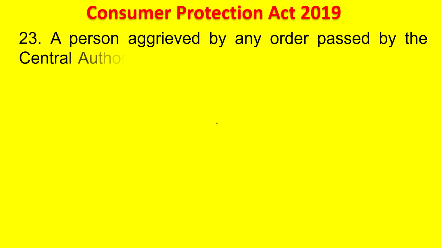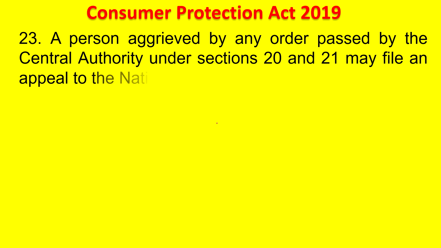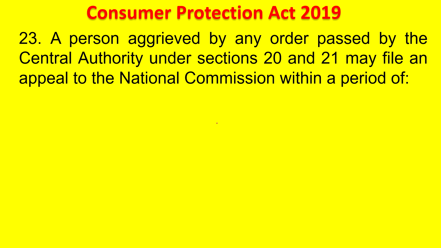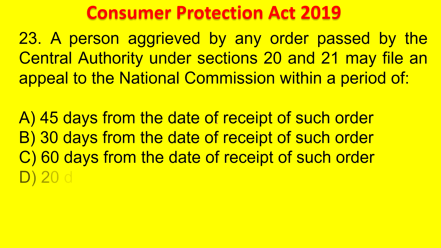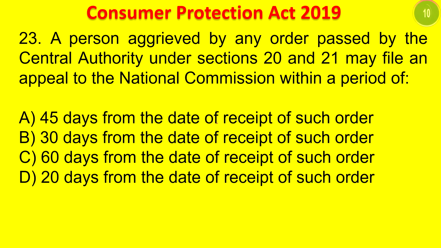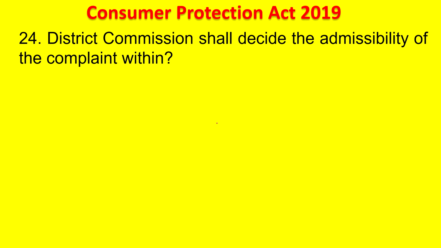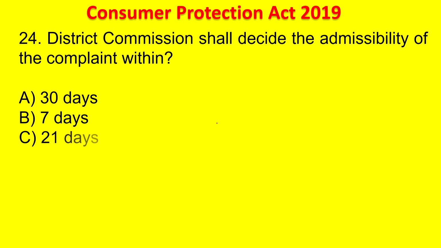Next question. A person aggrieved by an order passed by the Central Authority under sections 20 and 21 may file an appeal to the National Commission within a period of 45 days, 30 days, 60 days, or 20 days from the date of receipt of such order. Your time starts now. If they are aggrieved by the order passed by the Central Authority, they can prefer an appeal to the National Commission within 30 days. Next question. The District Commission shall decide the admissibility of the complaint within 30 days, 7 days, 21 days, or 45 days. Your time starts now.